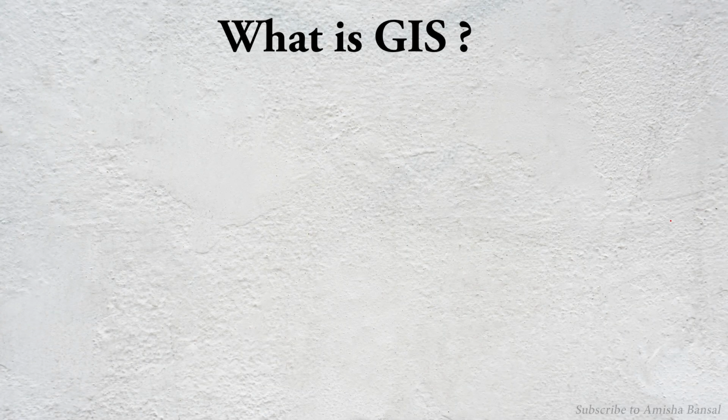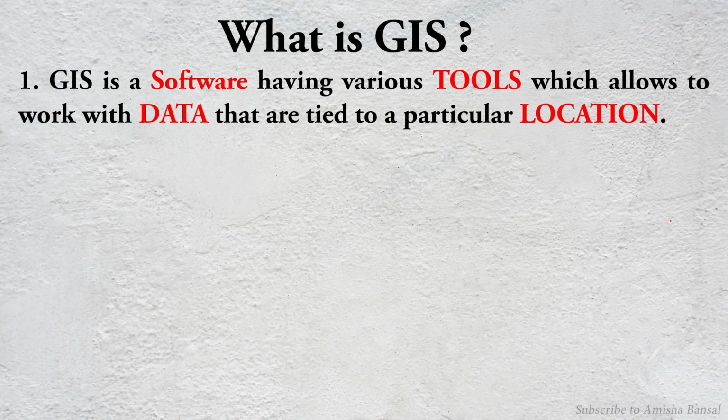So let's get into the details of the GIS. What is GIS? GIS is a software having various tools that allows us to play with the data related to a particular location. For example, we have an area or a state and we have to see in which area how much is the population. So that area is our location and the population is our data, so combining both we will get the population data on the areas. This data and this map we can get from the GIS.